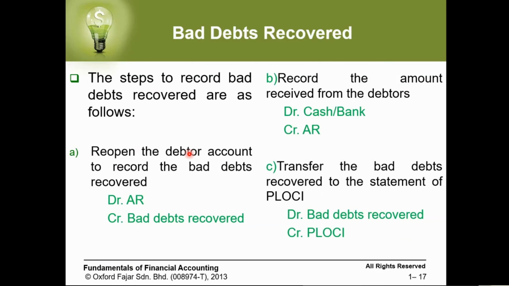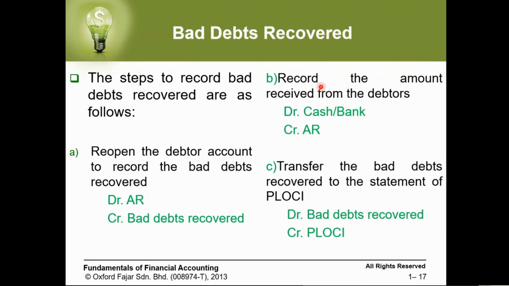First, reopen the debtor account to record the bad debt recovered. If you see, this is the account which we closed. This is the customer account, and this one the bad debt recovered. Again, the customer account by nature is an asset, so it will be debit. So we want to open it, we put it in the debit, and credit bad debt recovered.